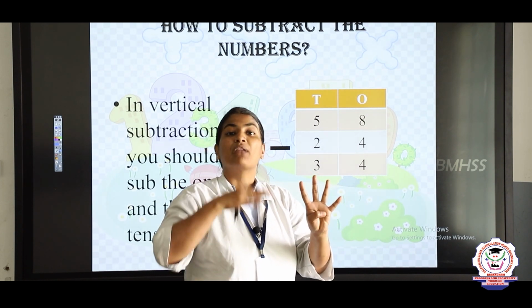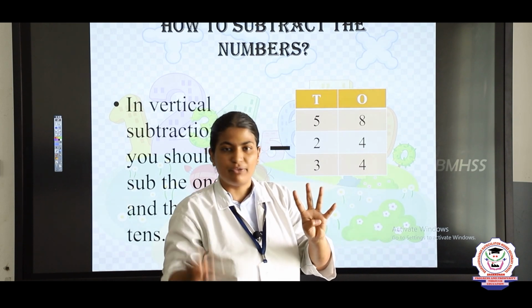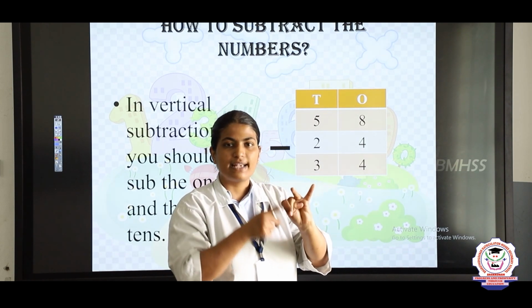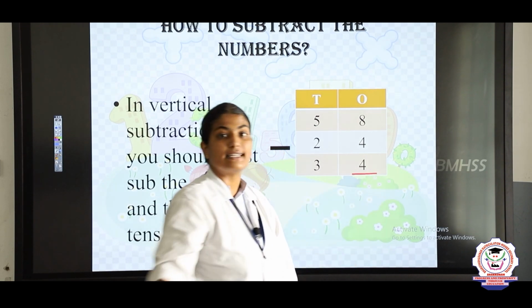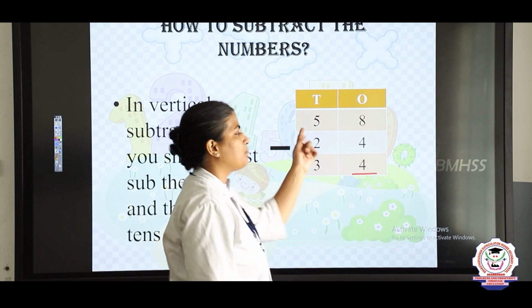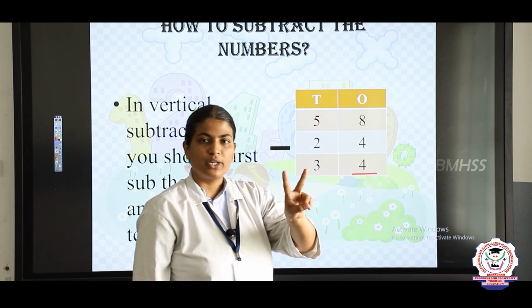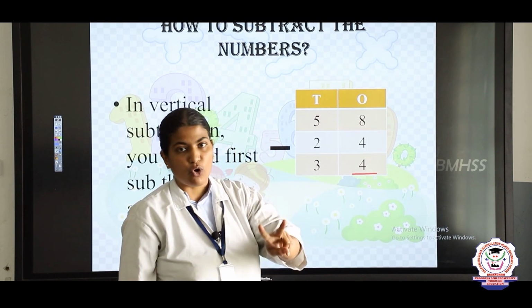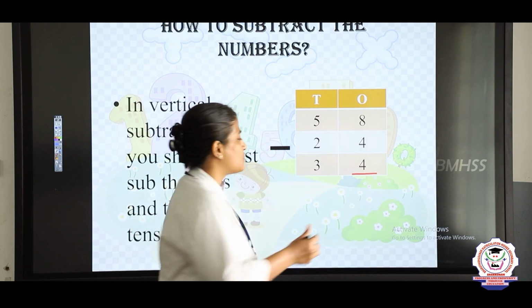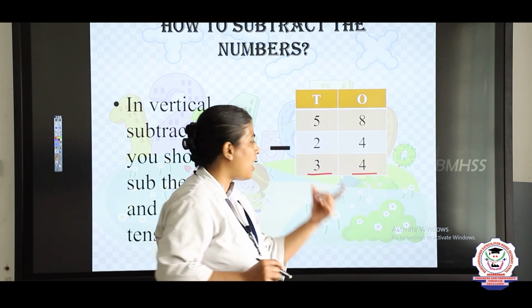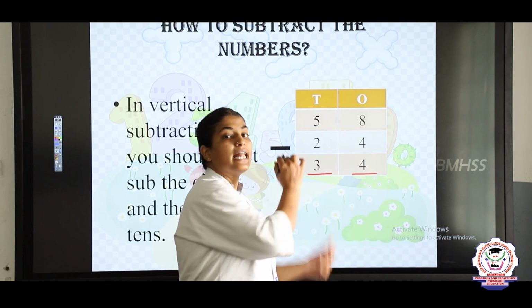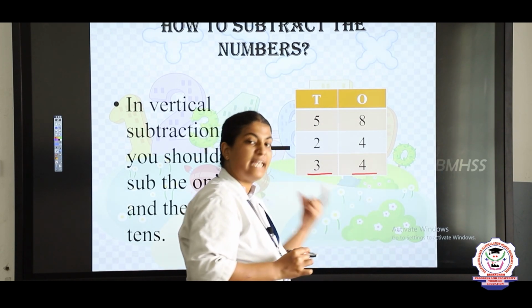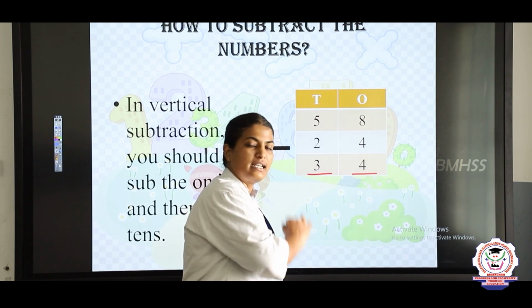You should say the before numbers. So 8 before, 7, 6, 5, 4. So what is the answer, children? The answer is 4. Same way, 5 in the mind, 2 in the finger. 5 before, 4, 3. So what is the answer? 3. Now how should we say this number? 3 and 4? No, you should say it is 34. The number name of this number is 34.